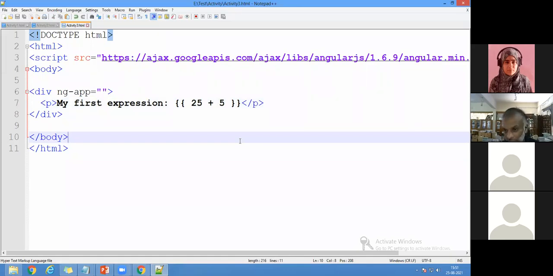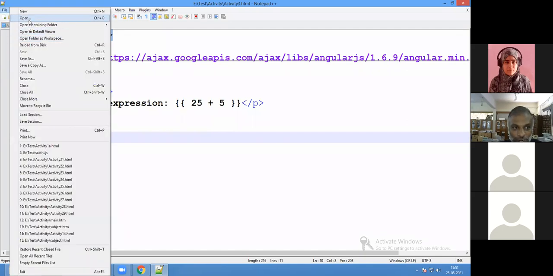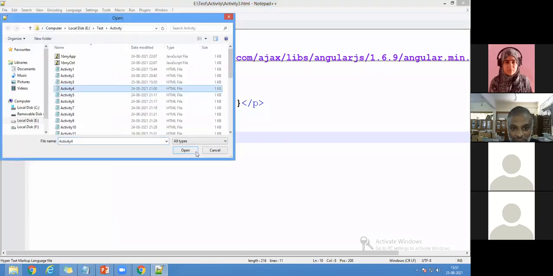When the problem comes, when you're designing a web page, you can use this AngularJS script also in your web page. Suppose, sir, I'm using Python. Can I use AngularJS in my code? Yes, of course. Sir, I'm using PHP. Can I use AngularJS in my code? Of course, you can use it. There are full functionalities and flexibilities available in AngularJS here. So this is with expression. And now I'll move on to activity 4. Let me check. Now I'll come to activity 4.